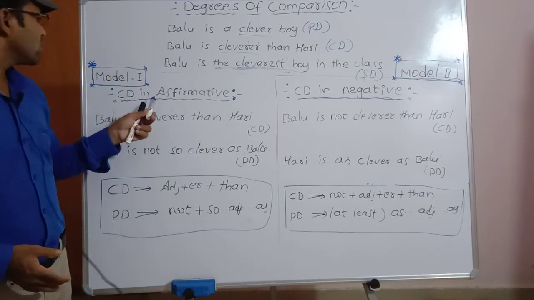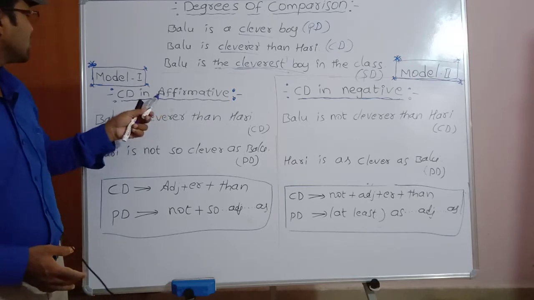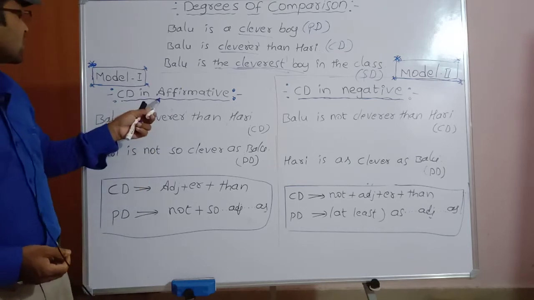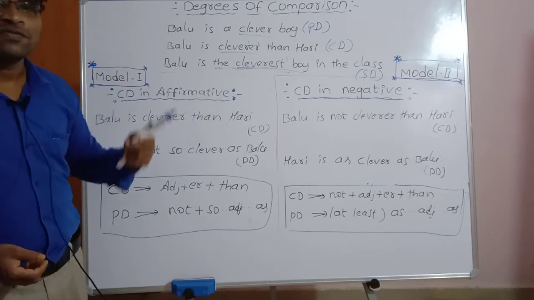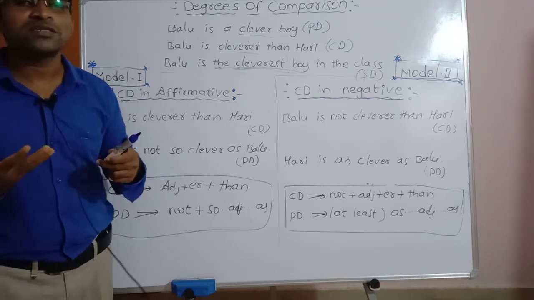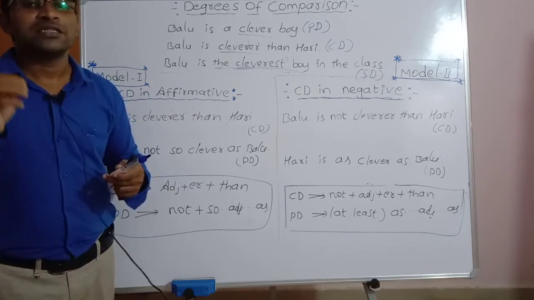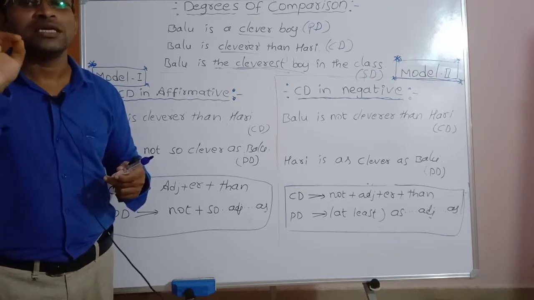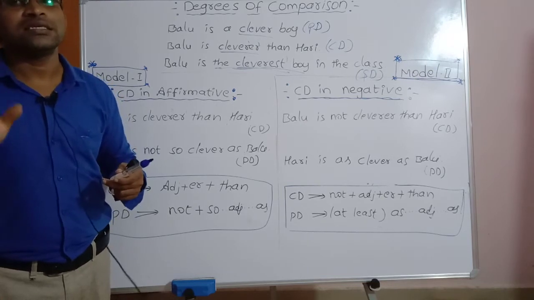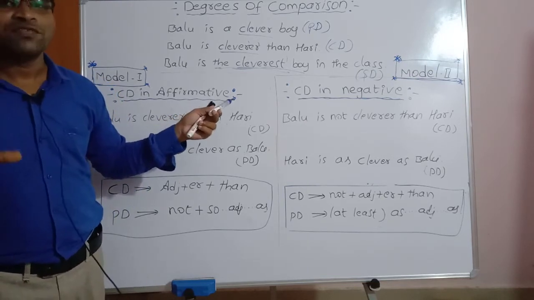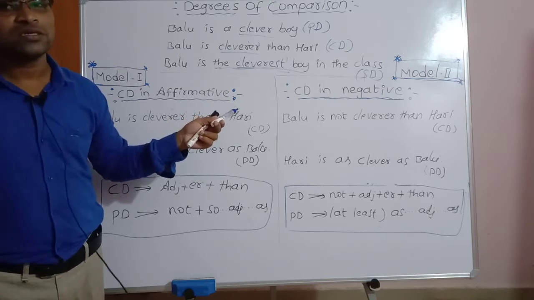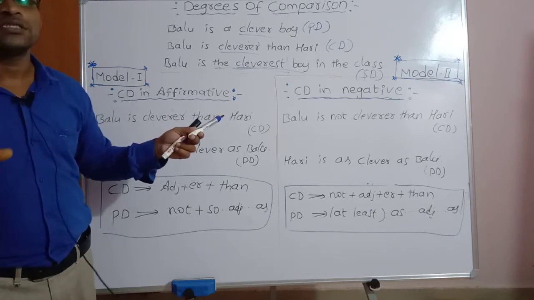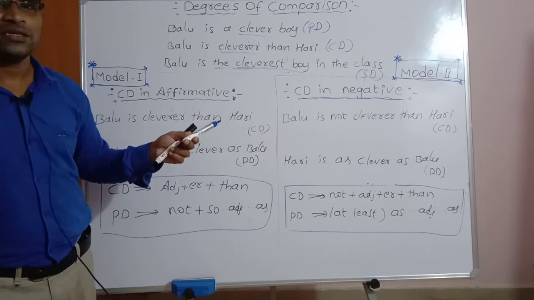The first one, comparative degree, is in an affirmative sentence. Affirmative sentence means when there is no not in the sentence, it is called an affirmative sentence, or an affirmative statement.